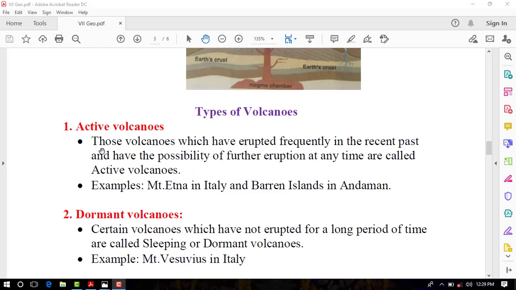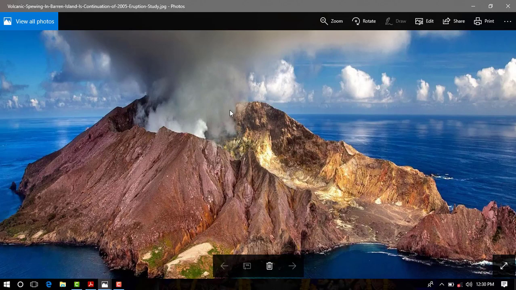There are 3 types of volcano we can see on the earth's surface according to their eruption. Number 1 is the active volcanoes. These volcanoes which have erupted frequently in the recent past and have the possibility of further eruption at any time are called active volcanoes. Some examples of active volcanoes are Mount Etna in Italy and the Barren Island in Andaman Island. On your screen, you can see the image or diagram of Barren Island, which is situated in the Andaman Island.